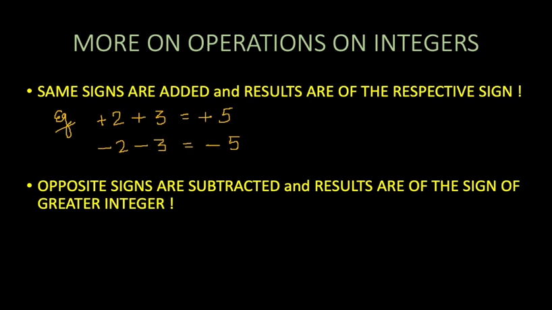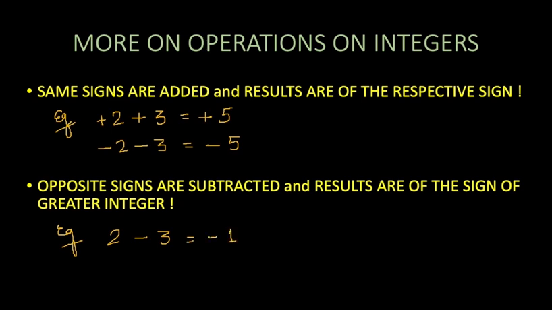Second fact, opposite signs are subtracted and results are of the sign of the greater integer, which means if we subtract 2 and 3, here we can see the 2 which is positive is smaller and 3 which is negative is greater, so the result will be negative 1.